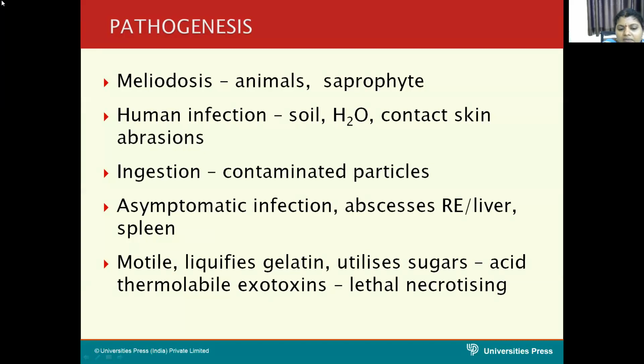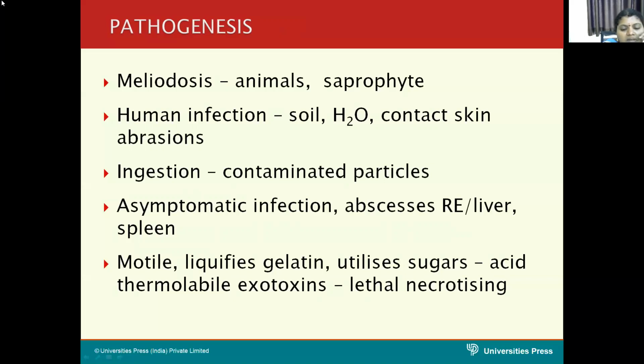Another important feature is that even though the person is infected, in some cases you can see asymptomatic infection, because it survives intracellularly in the reticuloendothelial system.